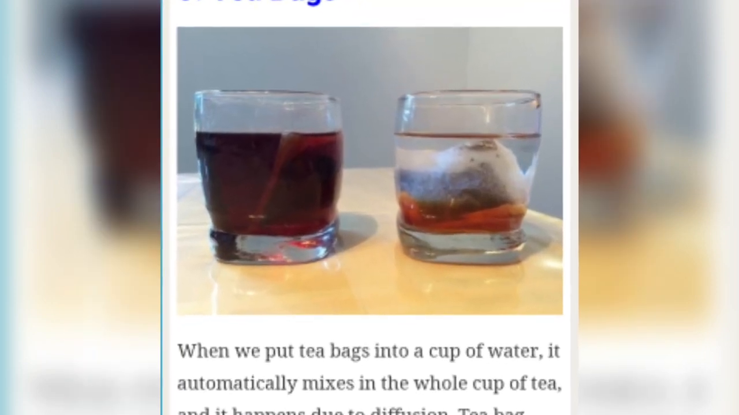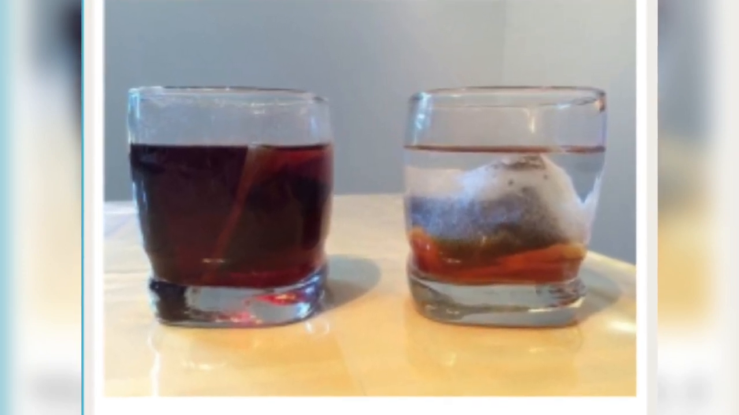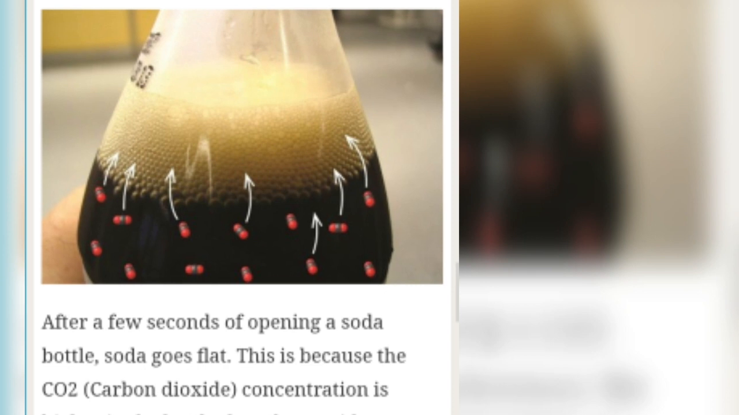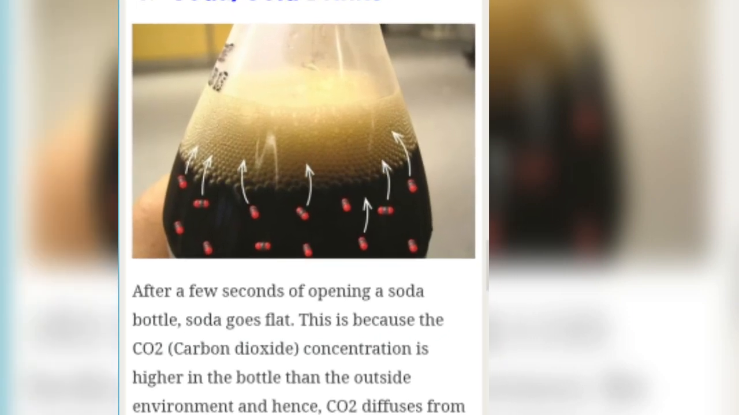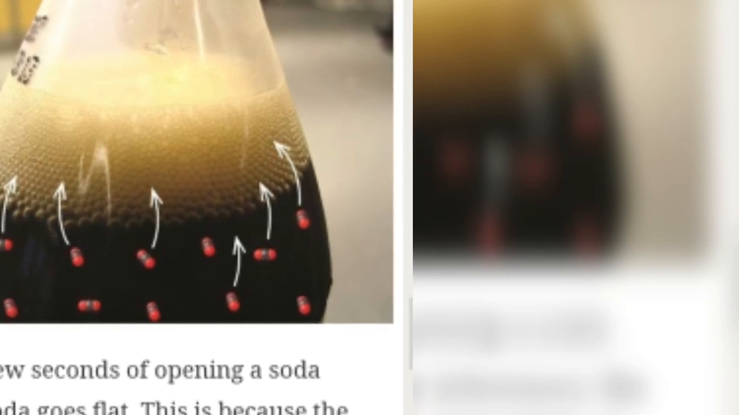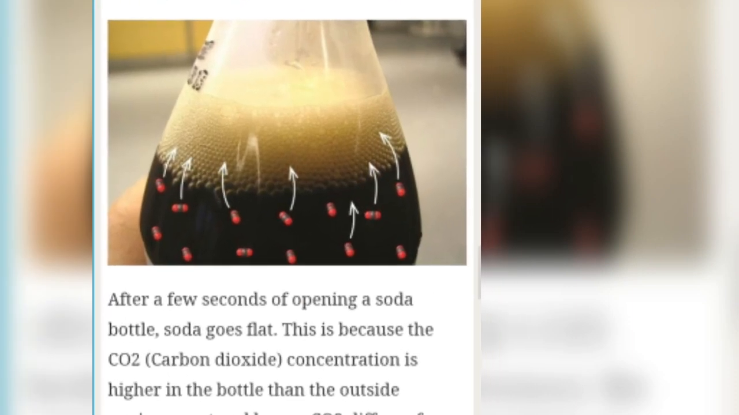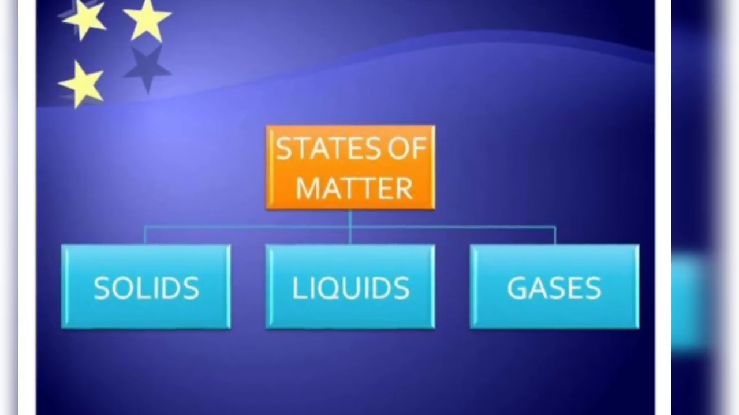The last example is related to soda, cold drink. Opening a soda bottle, the soda goes flat. This is because of the carbon dioxide gas which comes out. The concentration of carbon dioxide is higher in the bottle. When you open the bottle, all the carbon dioxide gas comes out and diffuses from the bottle, and you can see diffusion in that also. It goes from higher concentration to lower concentration.